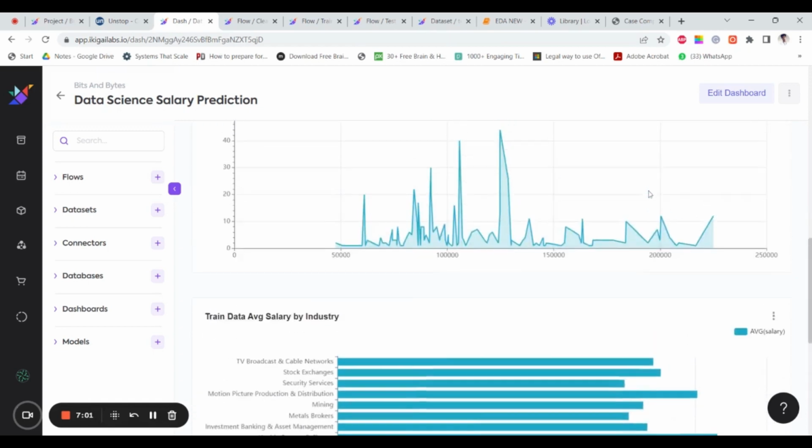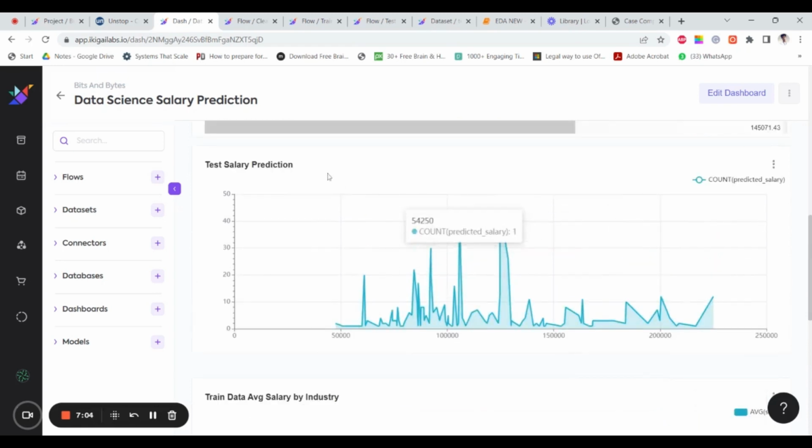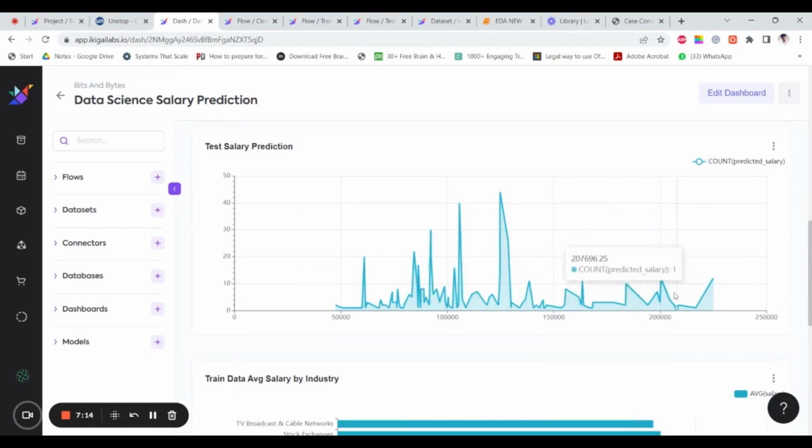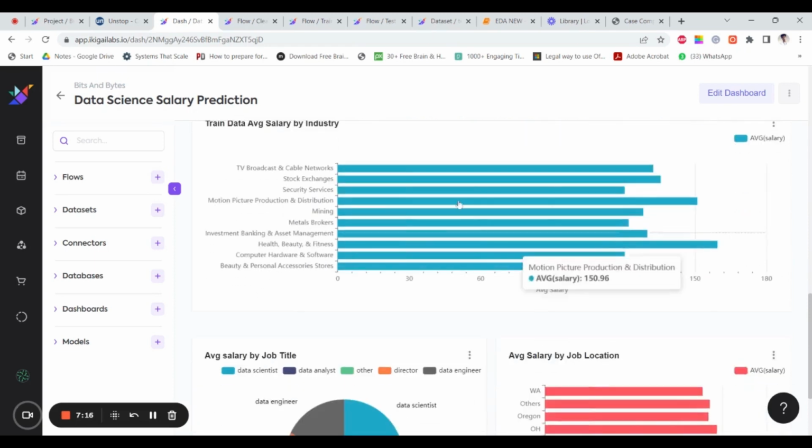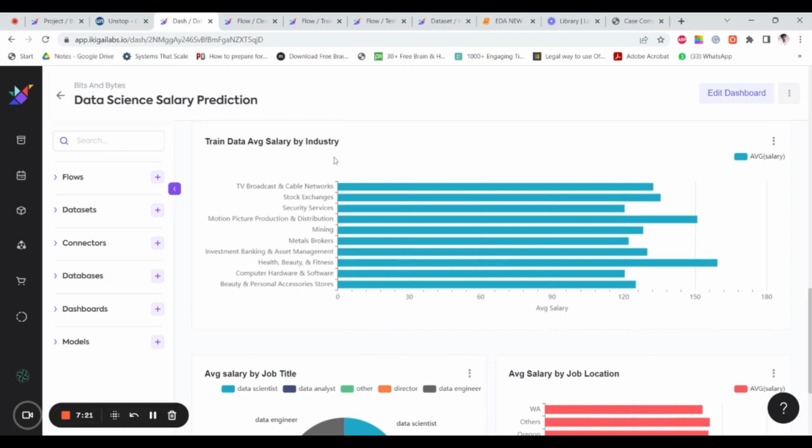So we have made a graph as well in order to show the test prediction salary. We can see the most frequent salary ranges from 50,000 to around 140,000, and then again the distribution reduces. Then we have summarized some KPIs here. So this graph here shows the trained data average salary based on the industry. So these are the top 10 industries that offer the maximum average salary.